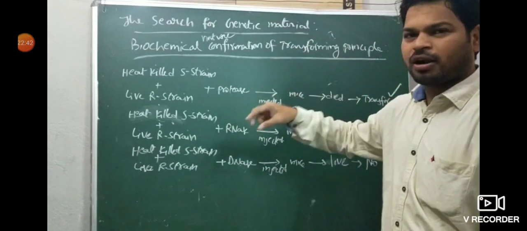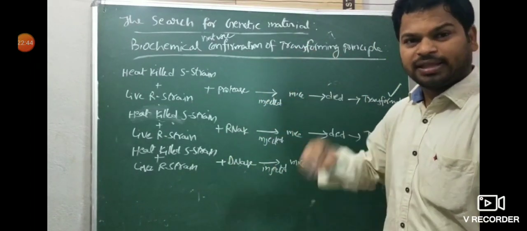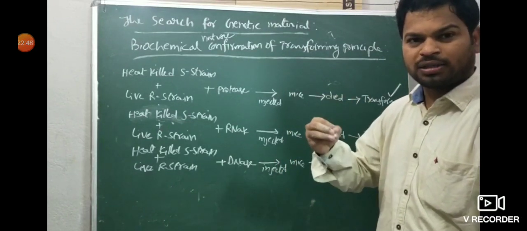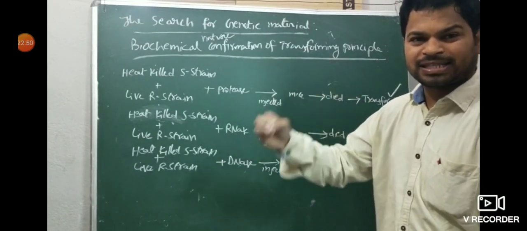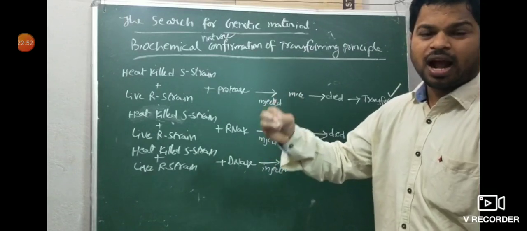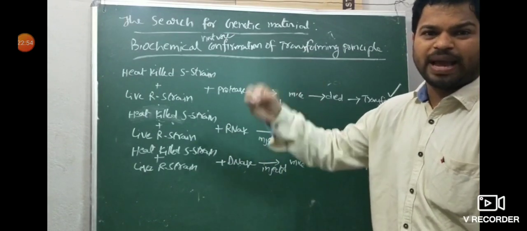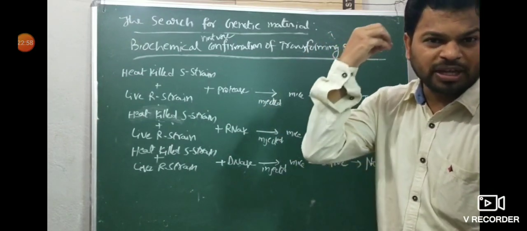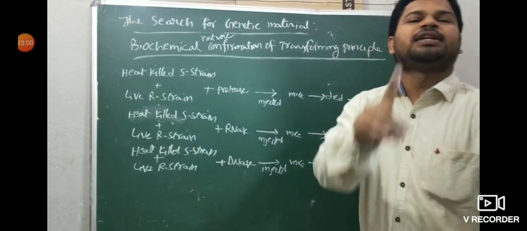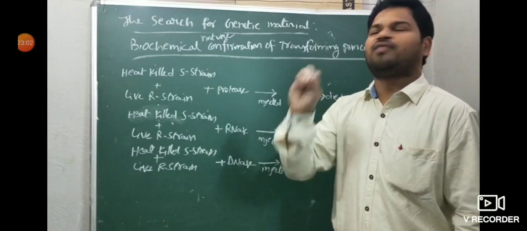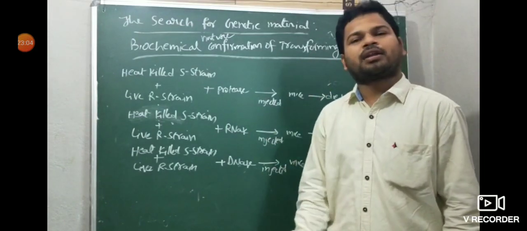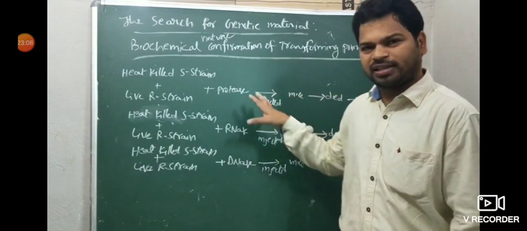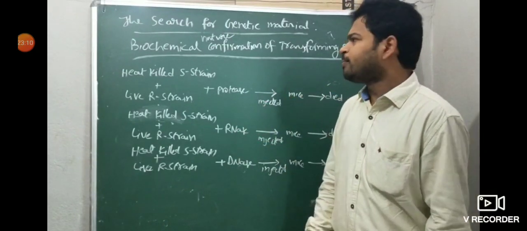Avery, MacLeod and McCarthy, these 3 scientists, confirmed that the material which is transferred from live R strain to heat-killed S strain, which is causing disease and causing the death of mice, the transformation material, the biochemical nature of the transforming material is DNA. That is confirmed by Avery, MacLeod and McCarthy. I will give this once again, to revise. So be a little careful on that.